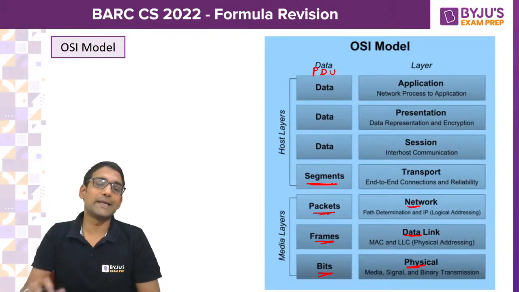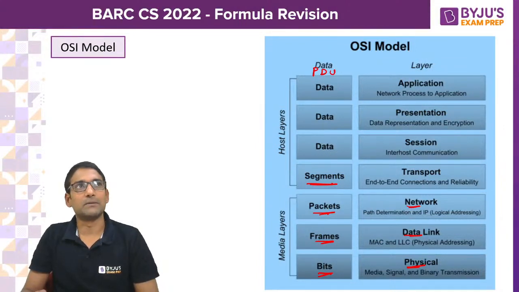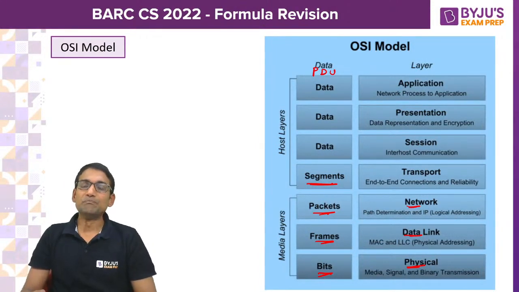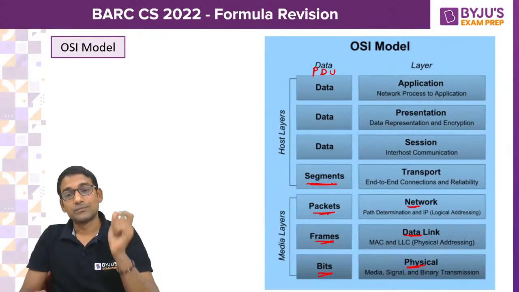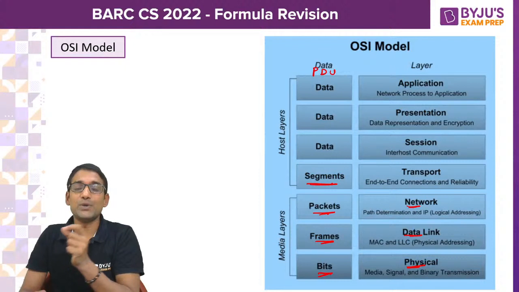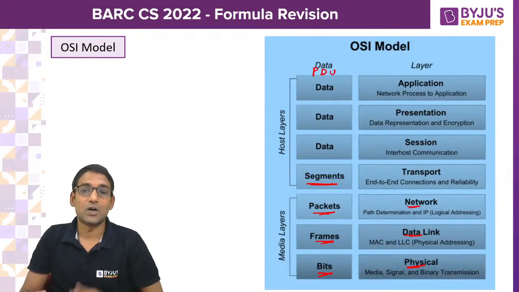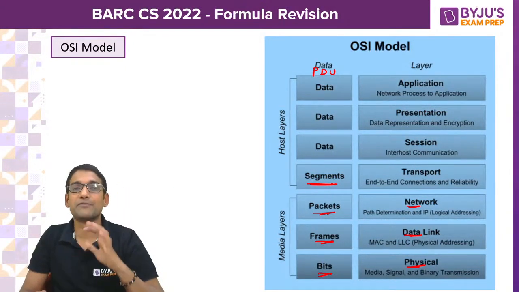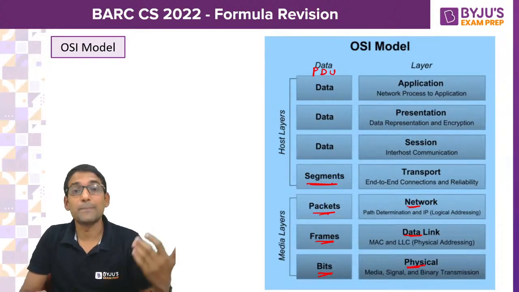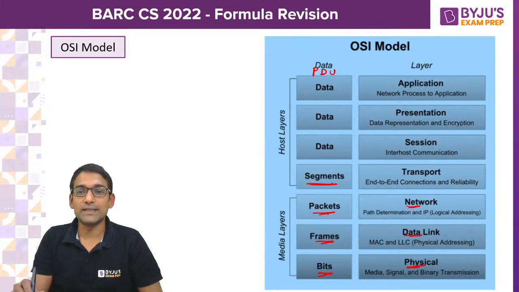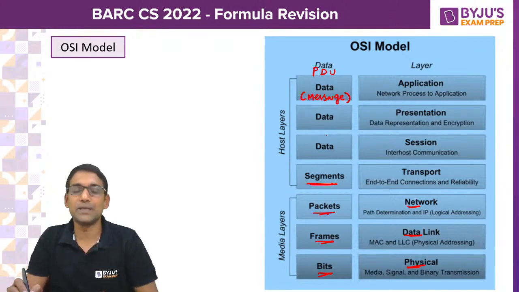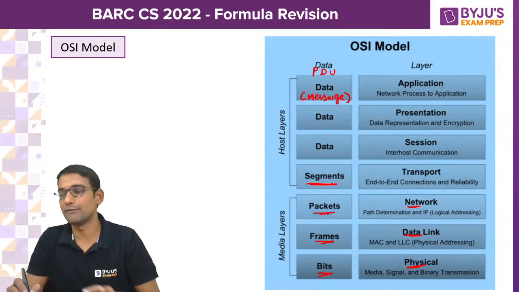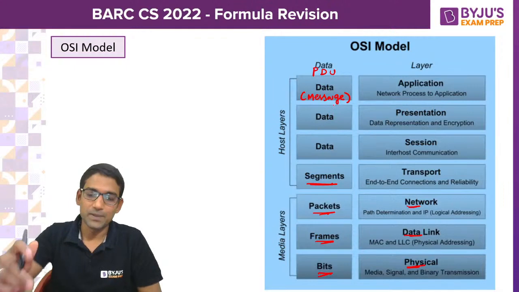Because in one of the GATE exams, I think in 2012 or so, we got a simple direct question: the application layer PDU is called as dash. Options were message, segment, packet, frame. So what is it? Message. In the same way, you can also expect a question in the BARC exam asking for the terminology of the data at the respective layer.